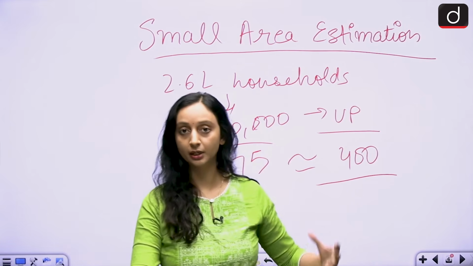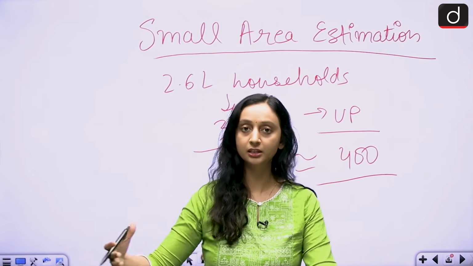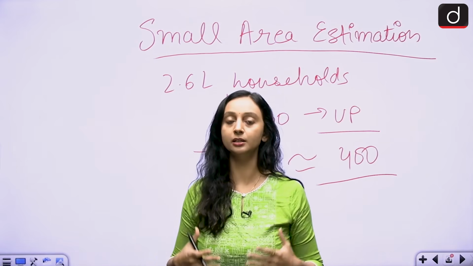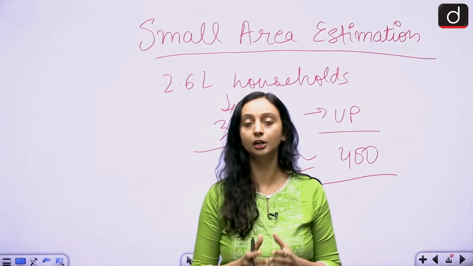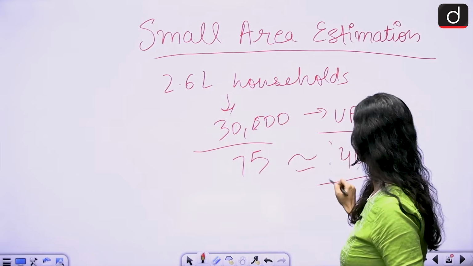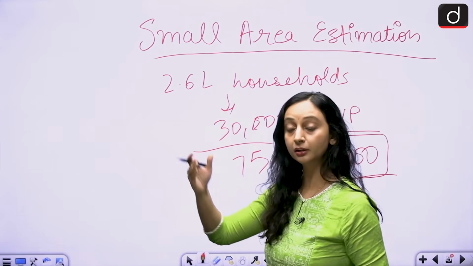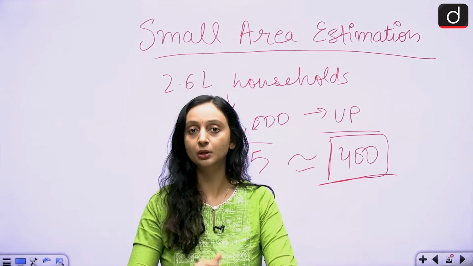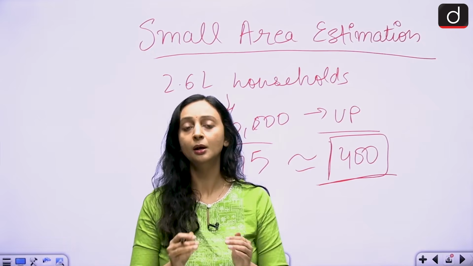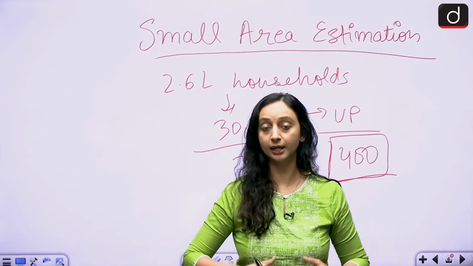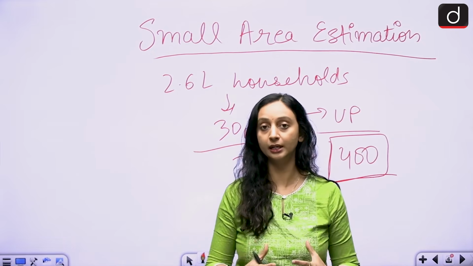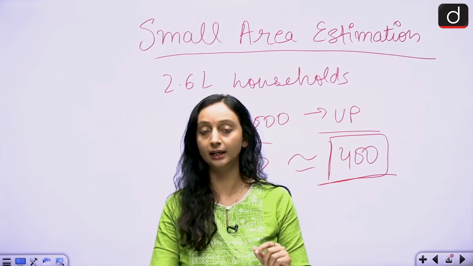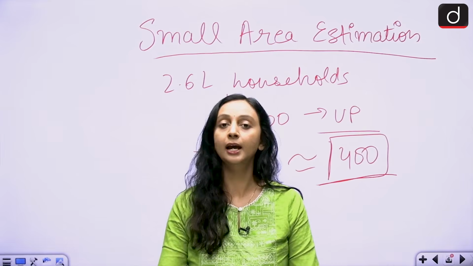Western UP is more industrialized, it is more urbanized, versus Eastern UP, it is more agriculture led. UP is economically also very diverse, and UP has the most population in the country. So this is a very small sample size. And even out of this 400, you will have to divide it into urban areas and rural areas. So even in that case, this will come down to some 150 or 200 households only per district. And this is a very small sample size to cater to a state that has a huge population. So that is why HCES was not working for UP, and UP made use of